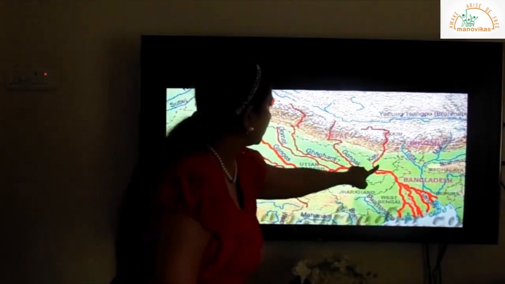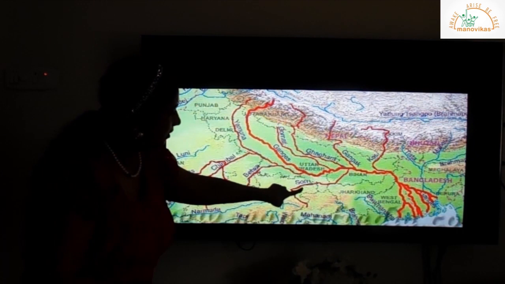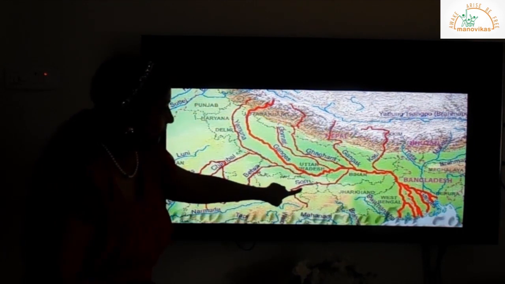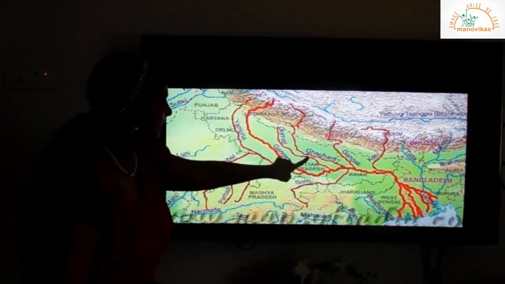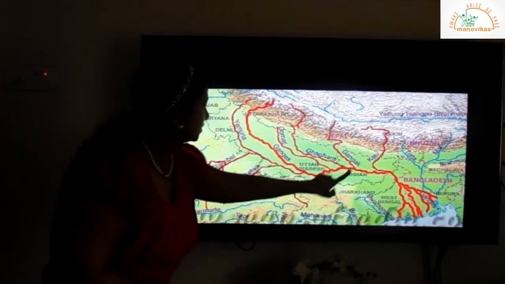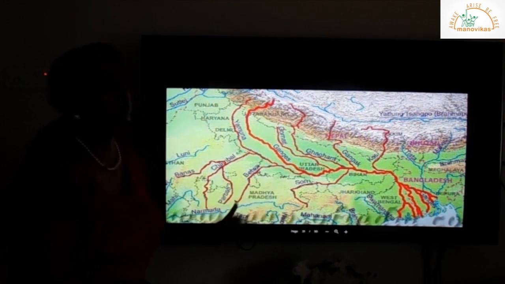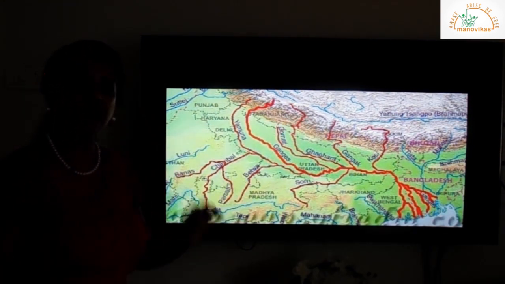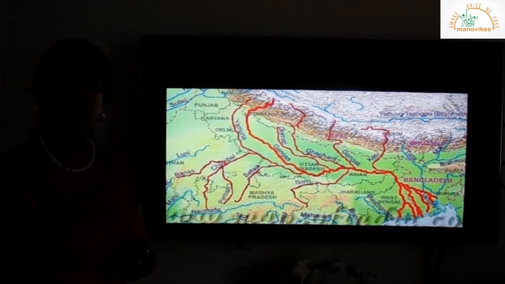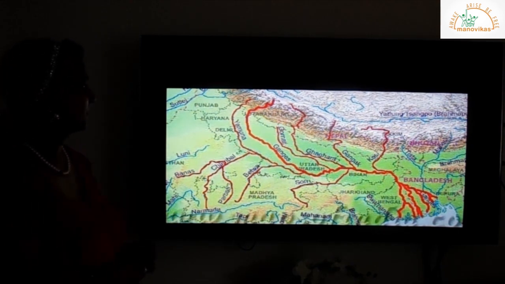This is Kosi, and you can read the tributary Son. I repeat again: Yamuna, Gomti, Ghagra, Gandak, Kosi and Son. So these are the tributaries of river Ganga. You can locate them and underline them in your atlas.